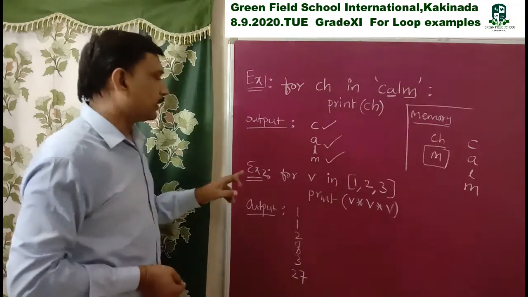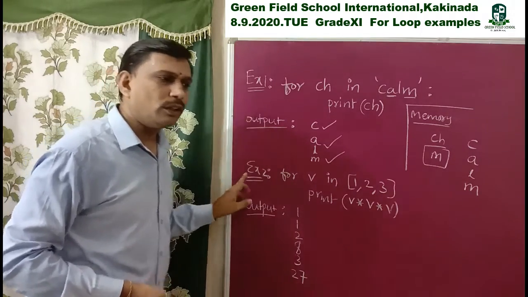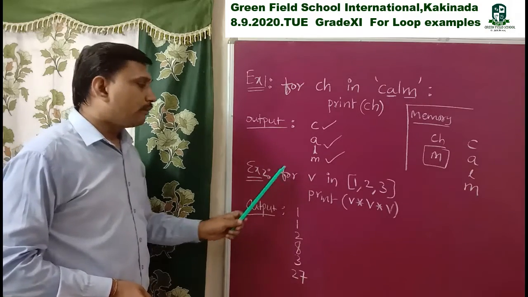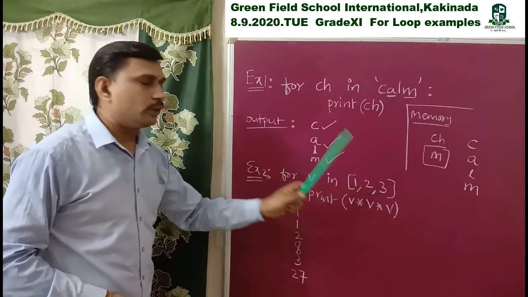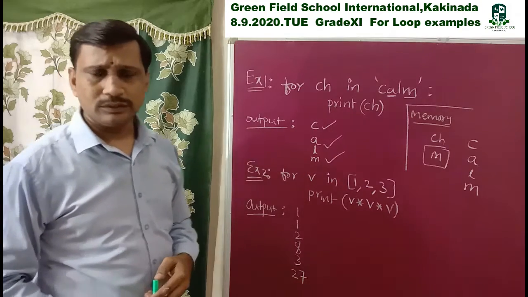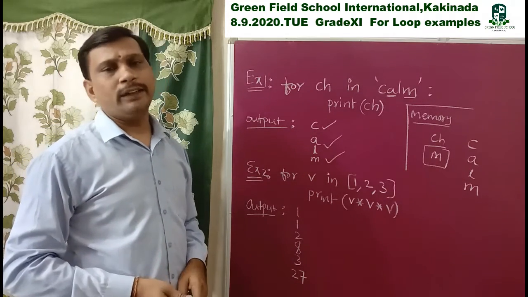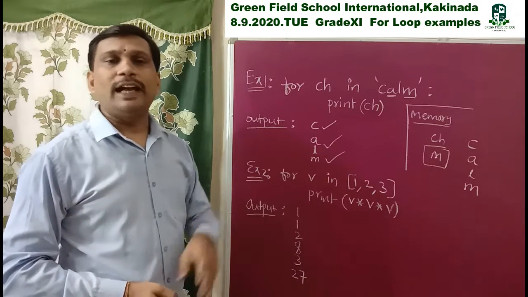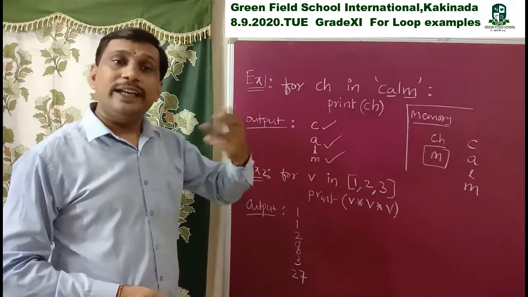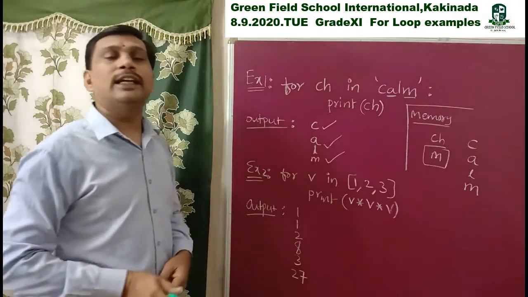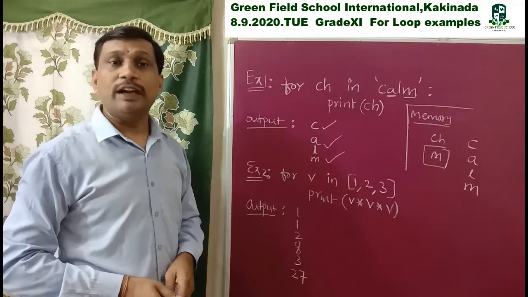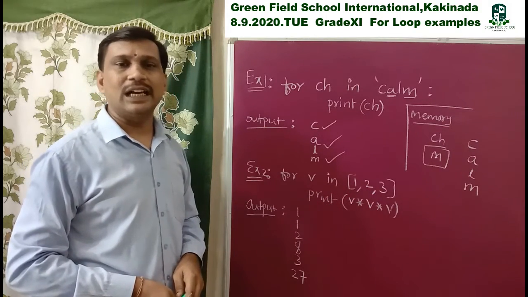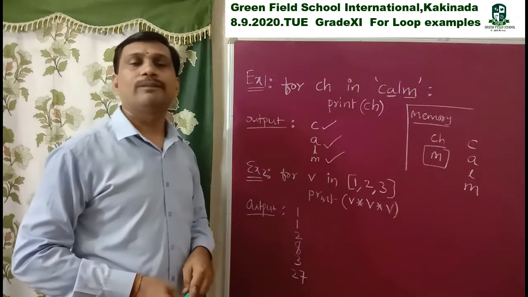See the next example. Coming to the second example: for V in 1, 2, 3. Here I am taking one list. That list consists of 3 values. That's why this statement is executed 3 times. The body of the loop is executed 3 times. Why? Because this list consists of 3 different values. Here this one is a sequence.